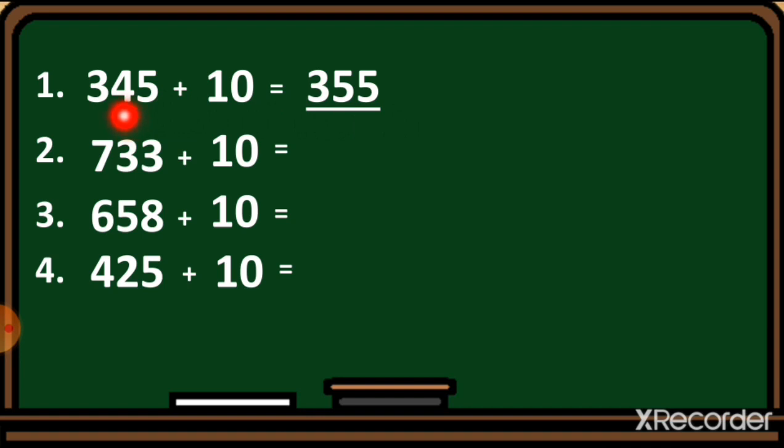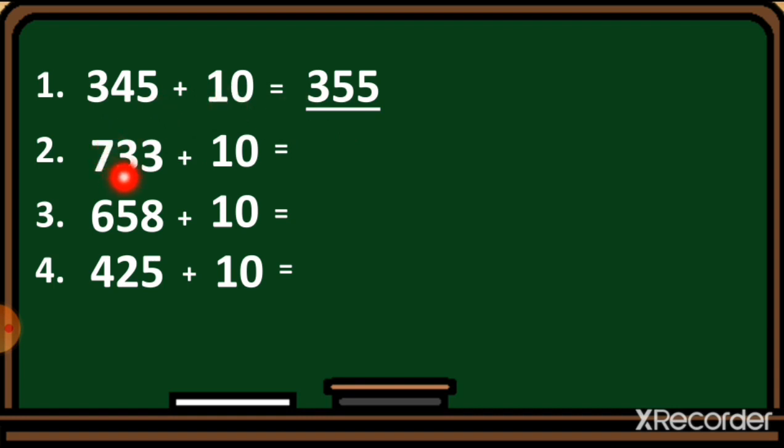We add one to this 4, so here is the number 5, and the hundreds value and ones value we put as it is. Here is 3 at the hundreds place, and at the ones place is 5. The 5 stays as it is at the ones place, and we just add one to the tens place. Here is the 4, we add one to it, and it will be a 5.